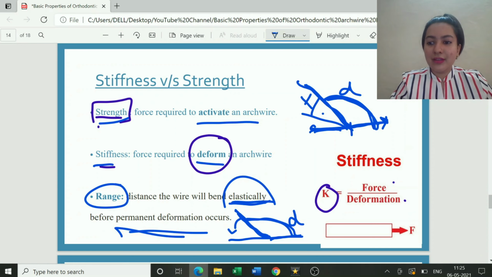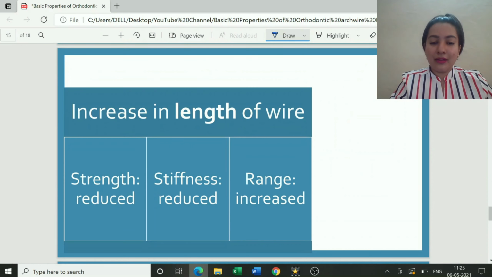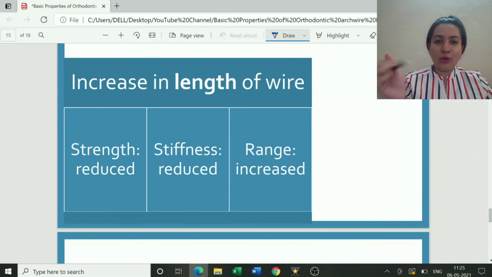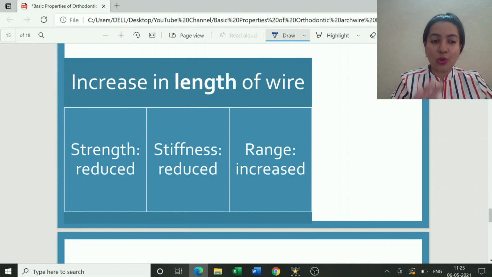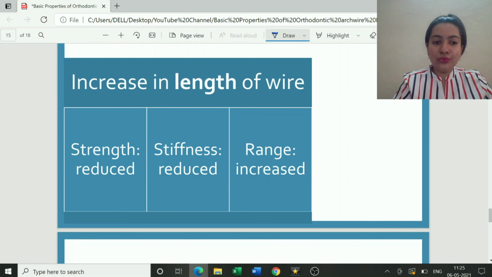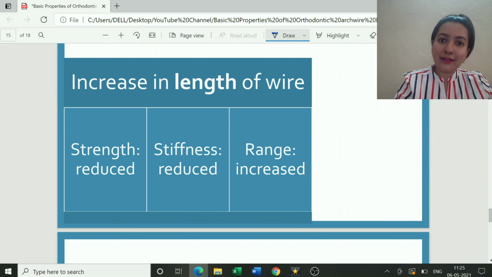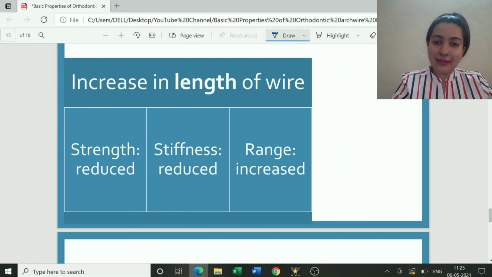Next concept. Now, this is very important. Students, understand this very properly. This is the relationship of the length of the wire with respect to strength, stiffness and range. In case you have not understood strength, stiffness and range, go back and listen to the video again. You have to be 100% thorough with strength, stiffness and range before you attempt this particular slide.